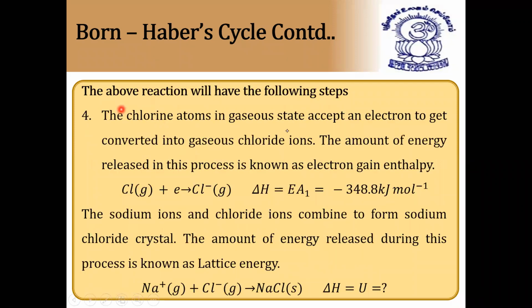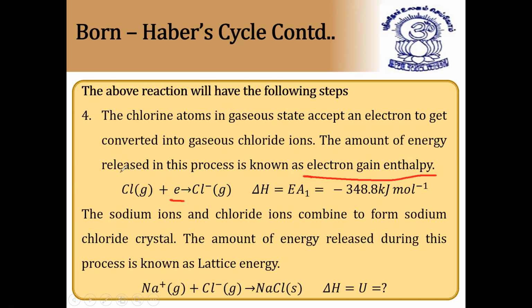Now the above reaction will have the following steps. Here we have chlorine atoms in the gaseous state. Since the chlorine molecule has been changed into chlorine atoms, this gaseous chlorine atom accepts an electron to get converted into a gaseous chloride ion. The energy released in this process, as it is accepting an electron, is called electron gain enthalpy.